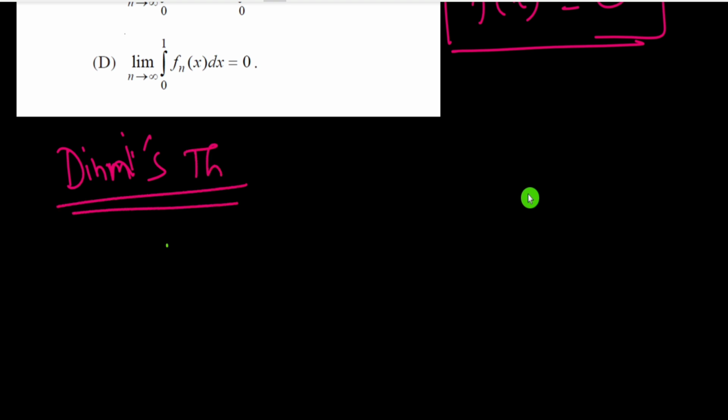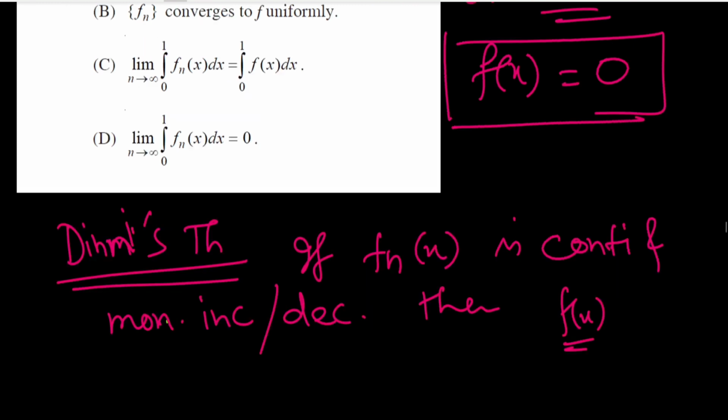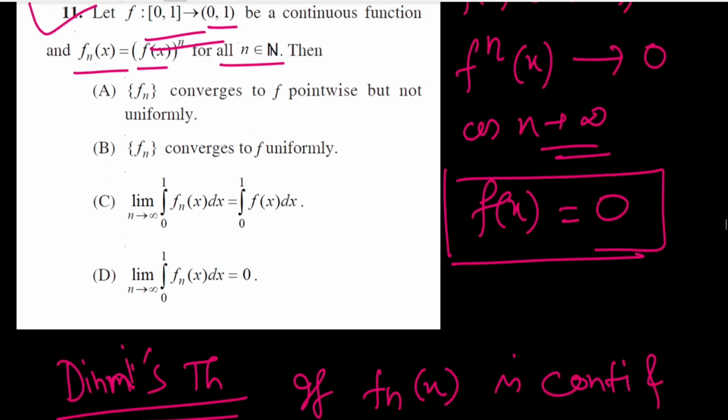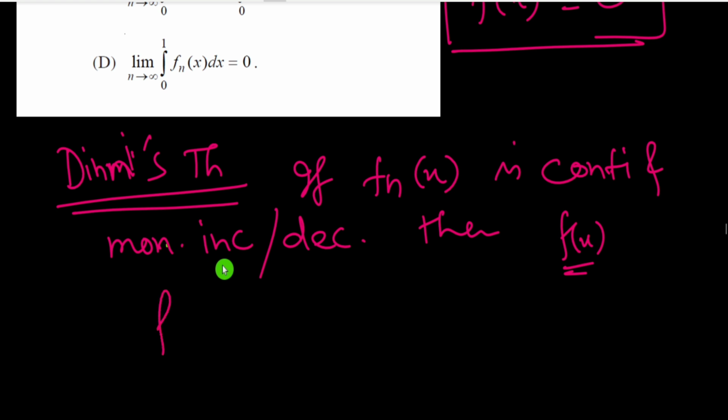Dini's theorem states that if fn(x) is a continuous and monotone function, increasing or decreasing, then the sequence of functions converging to a continuous function f(x), here f(x) is continuous as given, converging to f(x) on a closed interval, here the closed interval 0,1, then the convergence of fn(x) is uniform, that is, fn(x) converges to f(x) uniformly.